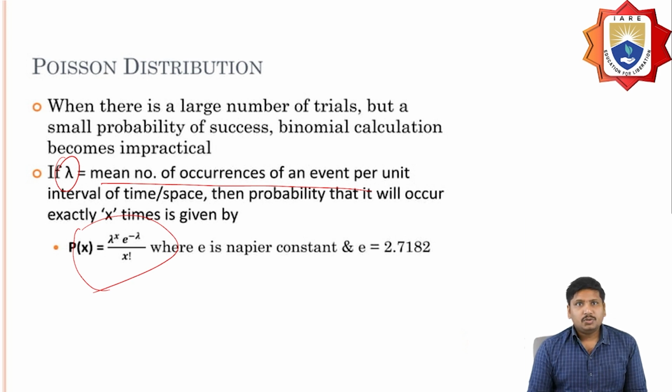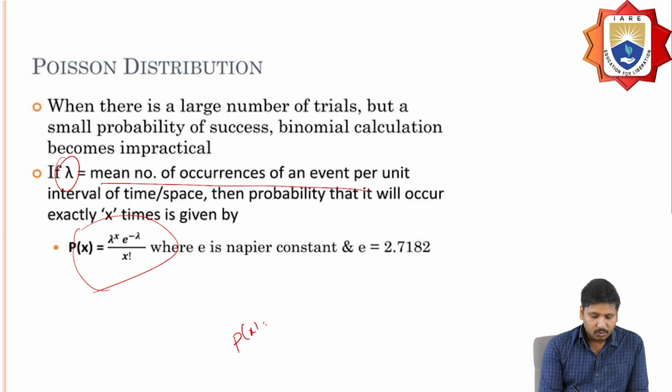In the Poisson distribution, lambda is equal to the mean of the occurrences of the event per unit interval of time or space. Then the probability is given as P(x) equals lambda power x into e power minus lambda, divided by x factorial.